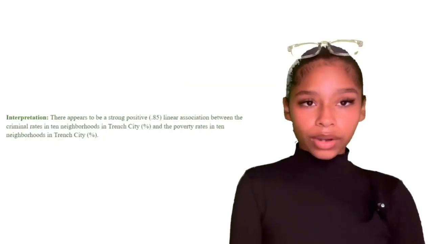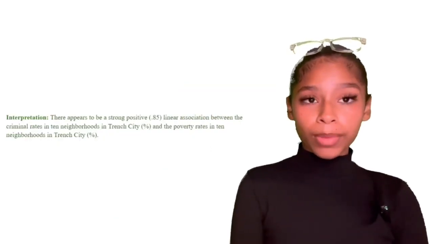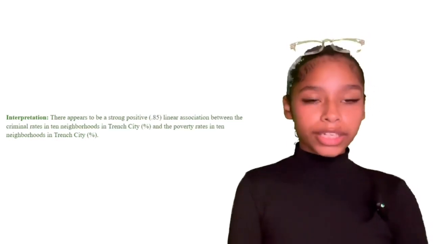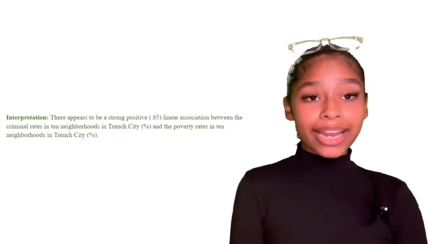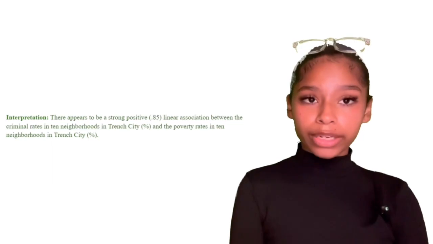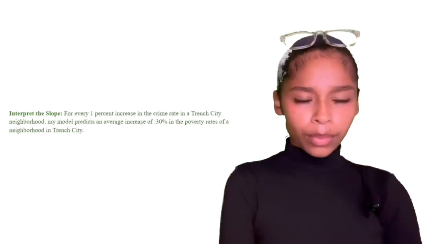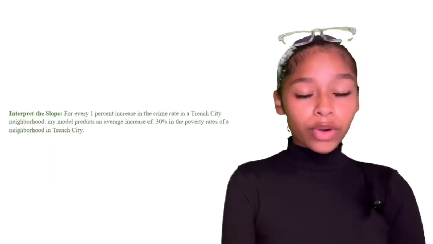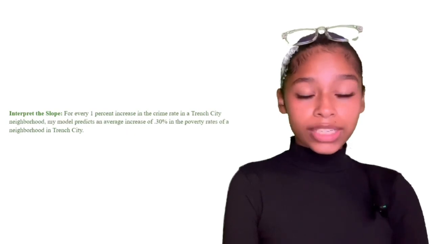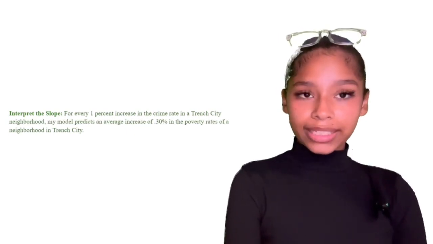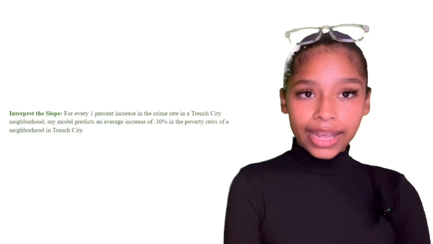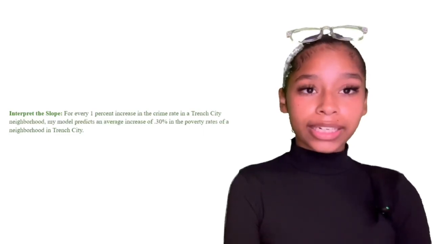However, let's interpret this graph. There appears to be a strong positive 0.85 linear association between crime rates in 10 neighborhoods in Trench City and poverty rates in 10 neighborhoods in Trench City. But what about the slope? For every 1% increase in crime rates in a Trench City neighborhood, my model predicts an average increase of 0.30% in the poverty rates of a Trench City neighborhood.